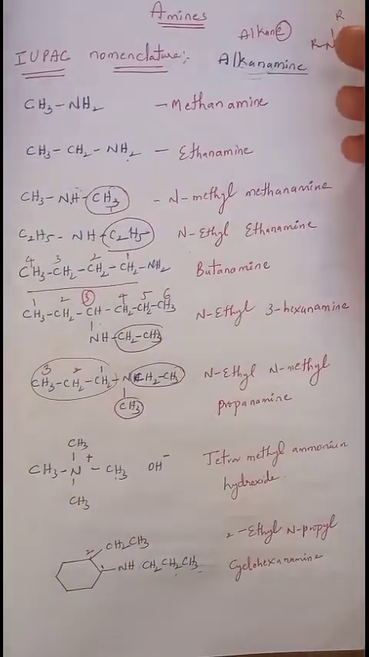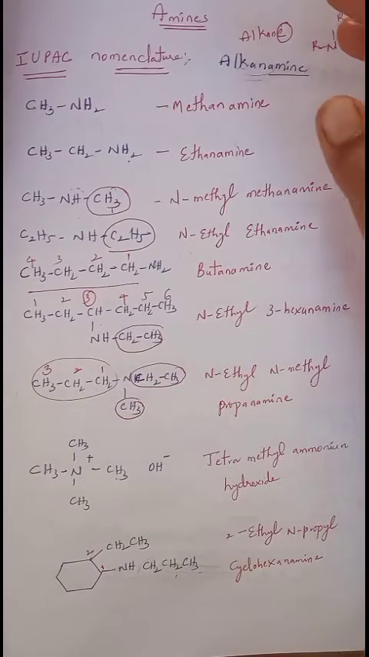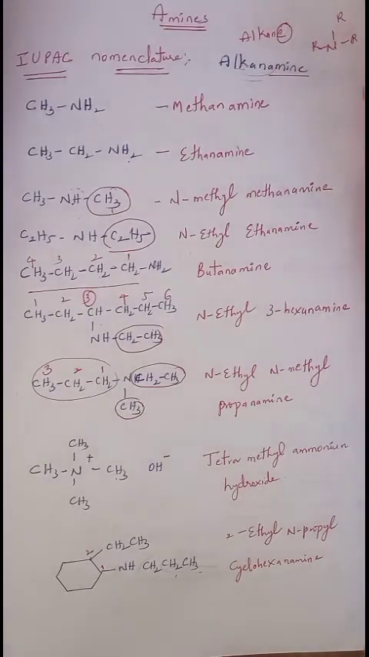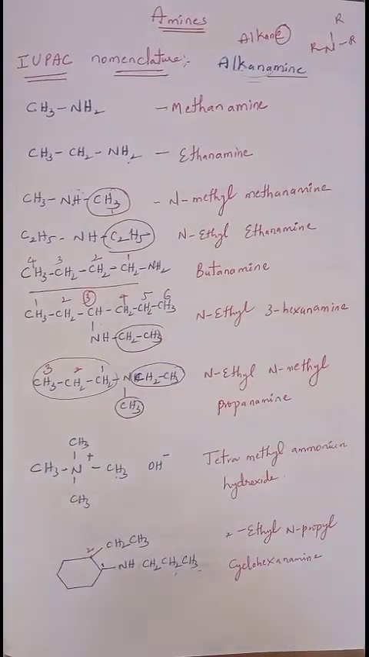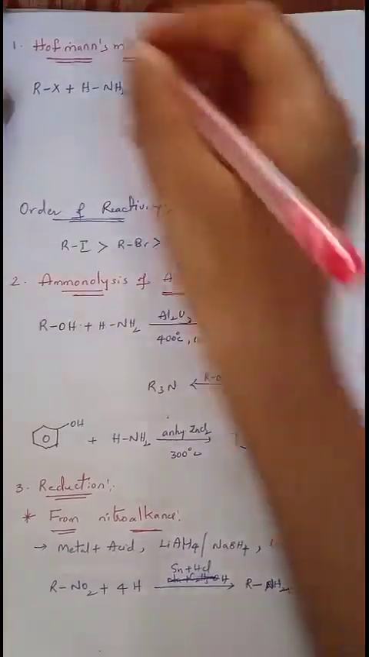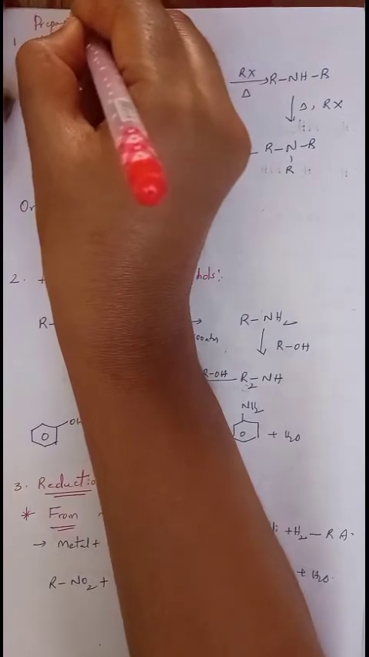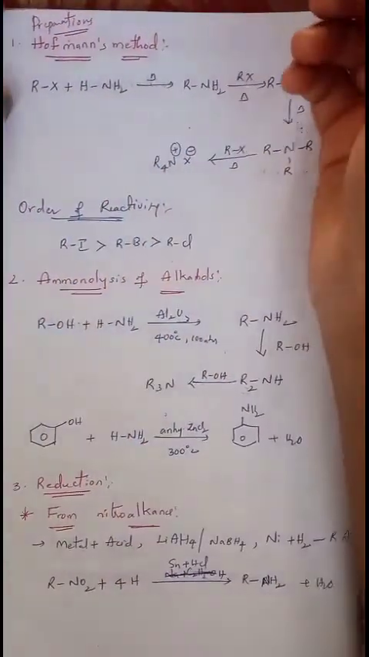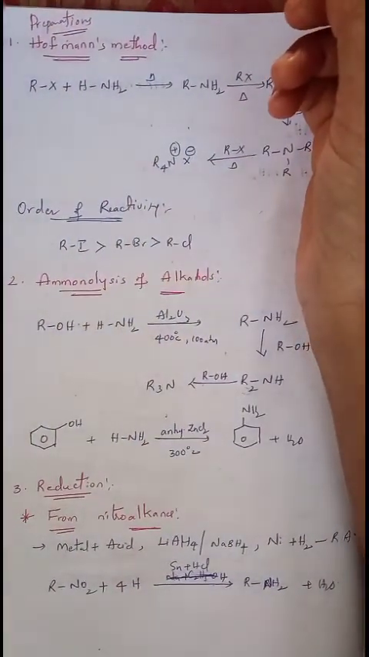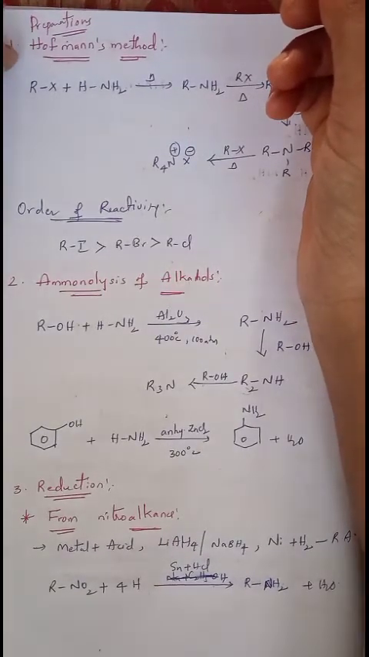This is about the IUPAC nomenclature. Here I have taken a few typical examples to write IUPAC names, and you should practice as many as possible by taking a few other examples. Okay, now we'll see the next topic. Our next topic is about Hofmann's method, that is, preparations of amines. There are many preparations to synthesize these amines. Today we will discuss only a few important preparation methods of amines. The first one is Hofmann's method.